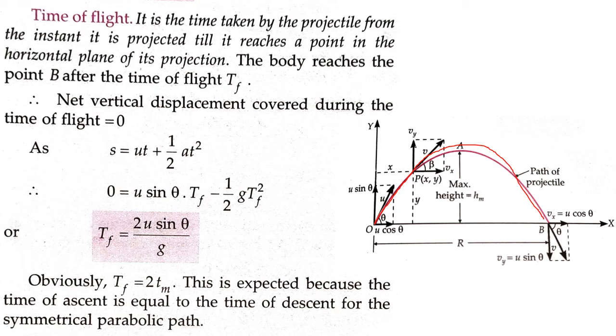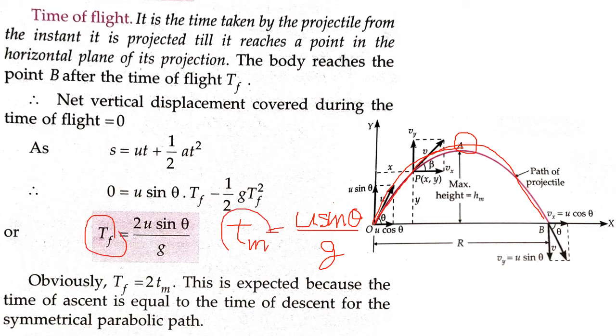And previously we discussed the time of maximum height, the time taken by the body to reach the maximum position at this point, and it came to u sine theta divided by g. Now what I want you to do is compare Tf and Tm.